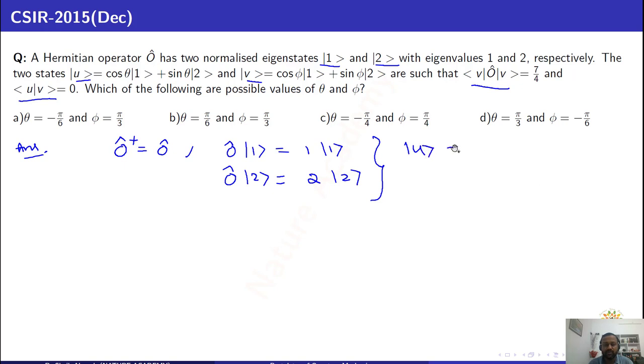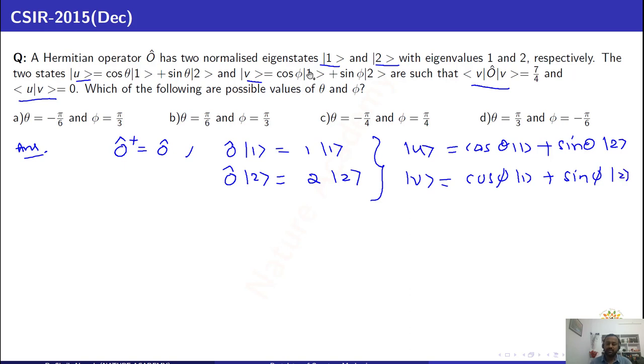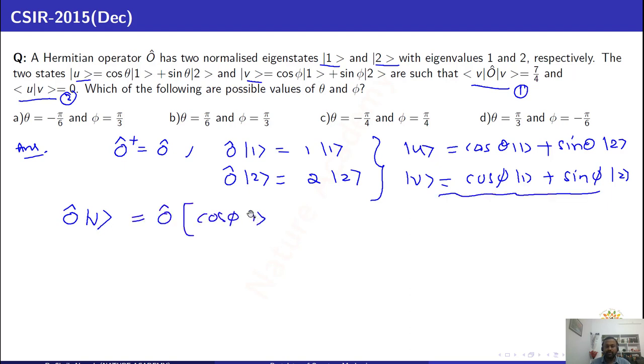The ket vector u is given by cos theta state 1 plus sin theta state 2, and v is given as cos phi state 1 and sin phi state 2. And there are two other conditions also given. Operator O acts on v, what will you get here? So cos phi state 1, sin phi state 2. The first one is cos phi.